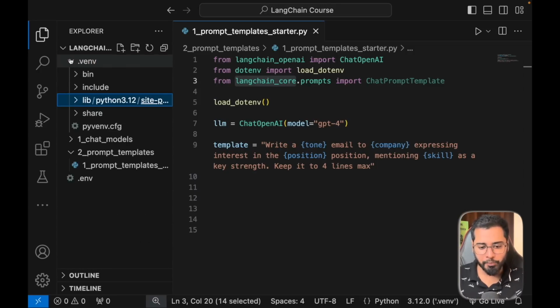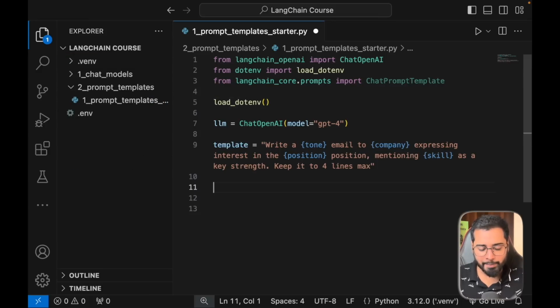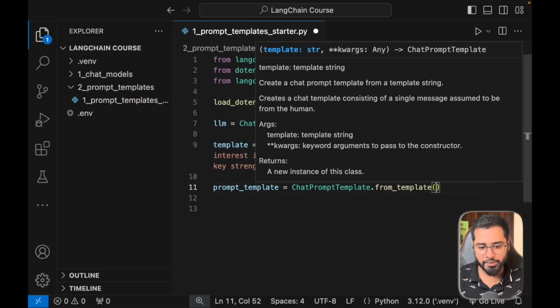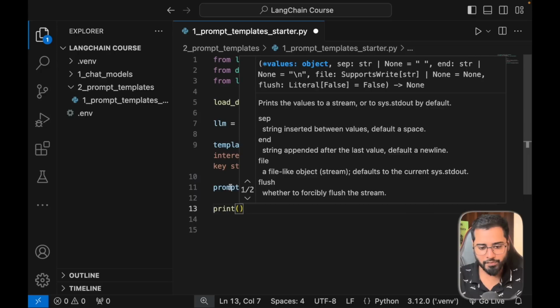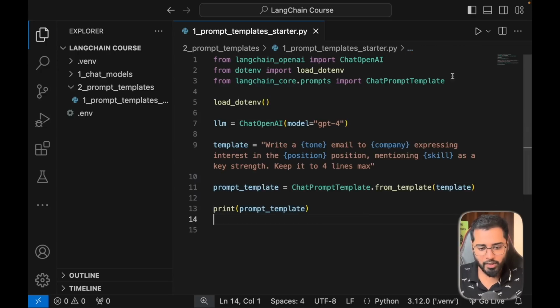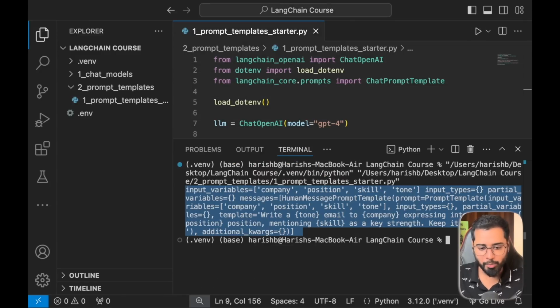All right. Now let's look at step two. Let's go below the template string right here and convert this prompt into a prompt that LangChain understands. I'm going to name it prompt_template, equals ChatPromptTemplate, and we want to use the from_template method. And we want to pass in the template string right here. If I now print this variable and hit run, you can see an object with various properties like what the input variables are and a lot of other things, right?